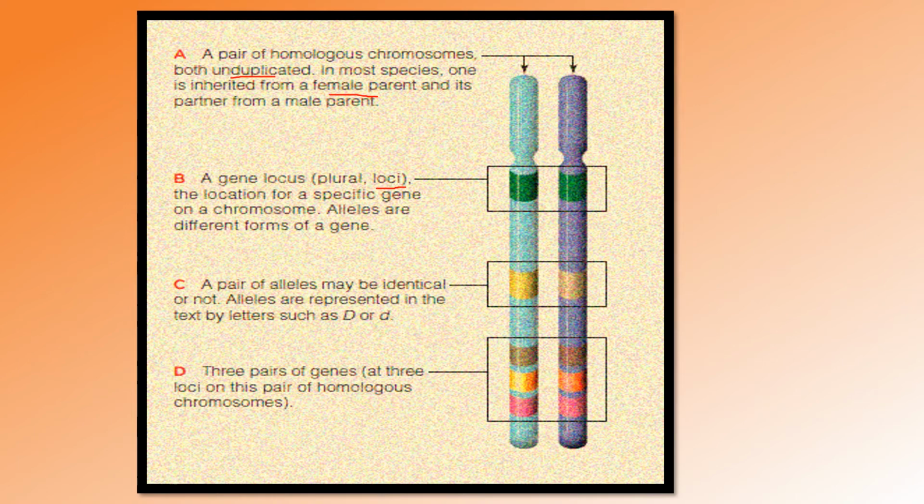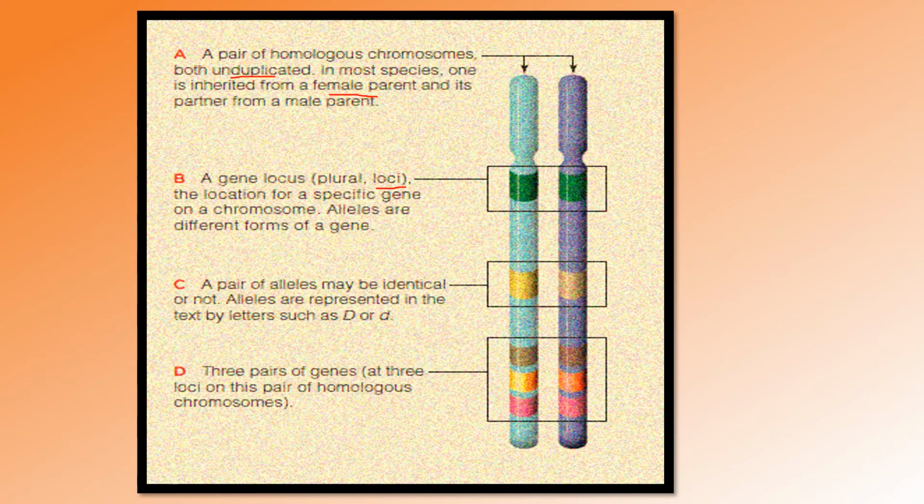This locus means the area where a specific gene is present on the chromosome. We will use the terms loci, locus and alleles in the remaining experiments of Mendel and others, so we are introducing these terms to you.